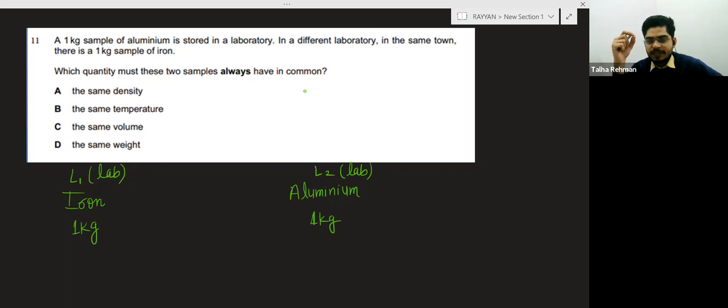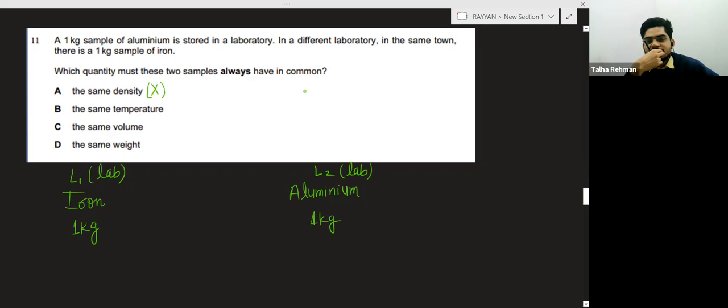Like DNA, you know DNA. Every human has different DNA. In the same way, different materials have different densities. So that is why density is not the correct option. Because density is the property of the material.